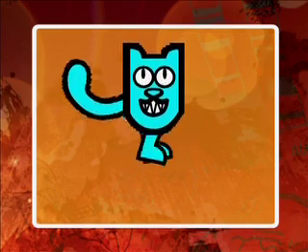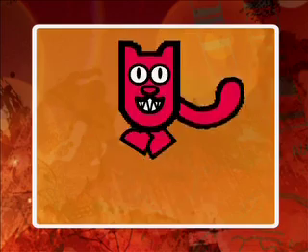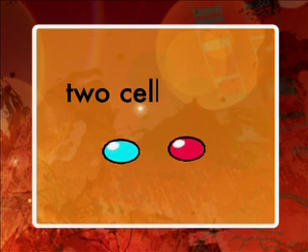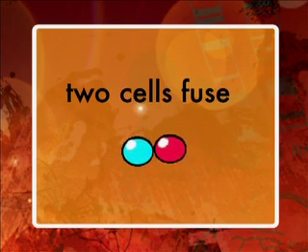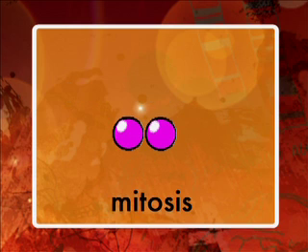Sexual reproduction involves joining together of cells from two different organisms. Each organism produces a specialized cell which will fuse with a specialized cell from another organism. The resulting cell then undergoes mitosis and grows into a new organism.